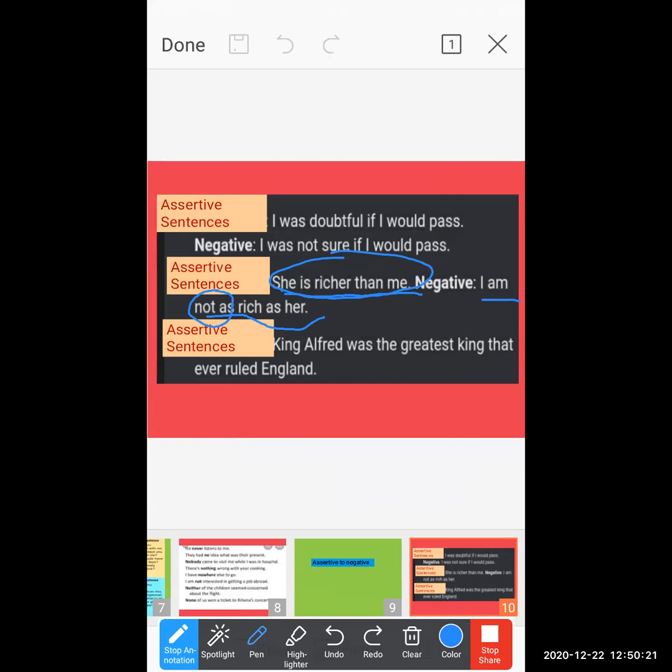Now, students, here I'm asking a question. Why am I not rich as compared to her? Can this kind of sentence come under the negative sentence? No, this type of sentence does not come under the negative sentence. Why? Because here I'm asking a question.